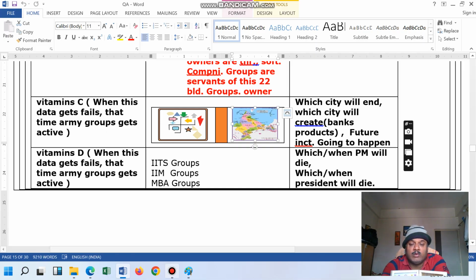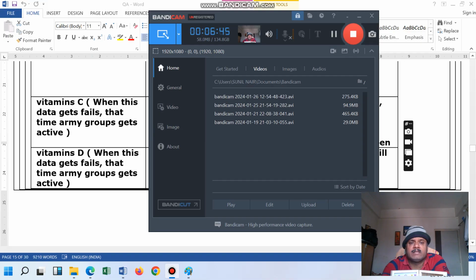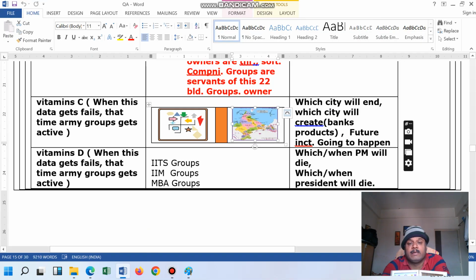So one of the persons told that like this the creation has already happened. Assume that one of the persons told that the 22 blood groups are not adjusting to the 23rd number blood group, then you have to change your blood, and slowly all 22 blood groups are going to merge with this 23rd blood group also. Why? Because the 23rd number blood group is slowly going to merge with the 22 blood groups, 1, 2, 3 blood groups.